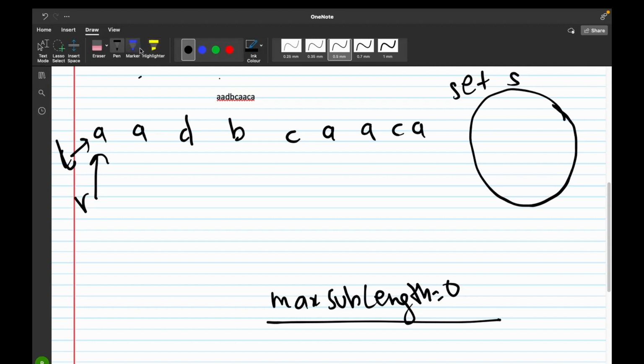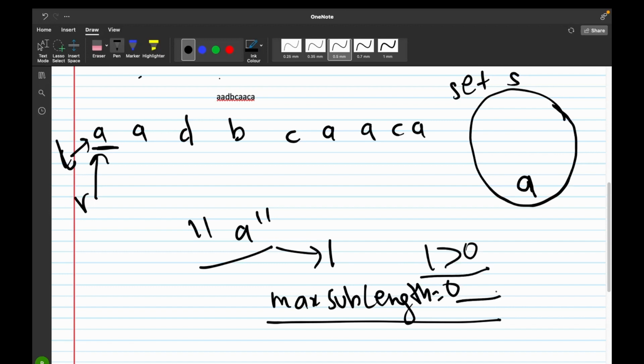Now we would start from the very first element of our string and check whether it is present in our set or not. Now A is not present in our set, so we would add A to our set. After this, we would calculate the length of our substring that we are getting from A. So we are getting this substring from A, that is this A in inverted commas. So the length of this substring is 1. 1 is greater than 0, so we will update max sublength to 1.